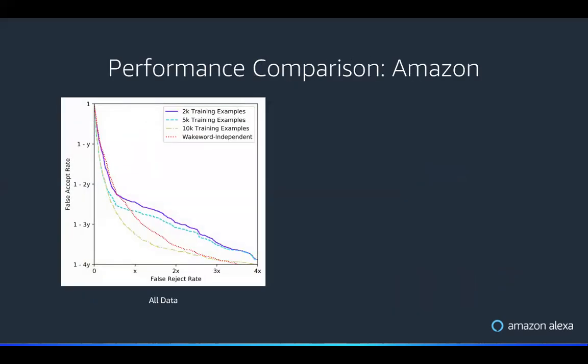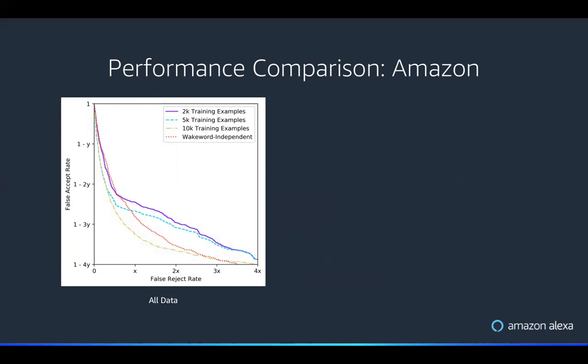So to compare performance, we first look at the Amazon wake word. And we look at the performance on examples that were detected by a wake word detector. How well do we do in terms of our false accept rate and false reject rate? And what you can see is the wake word independent model, which is trained with no examples from the Amazon wake word. It's trained only on Alexa and Echo examples, does reasonably well. It falls somewhere in the performance range between baselines trained on 10,000 and 5,000 examples. And so this is pretty good.